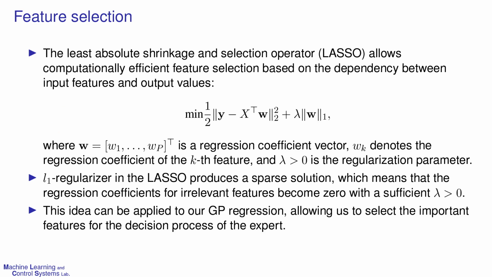Now we have the input data X by extracting the features from the trajectories, but we don't know which feature is important or not. We took the idea of feature selection from lasso regression, and applied an L1 regularizer to our GP. This approach allows us to select the important features for the decision process of the expert.